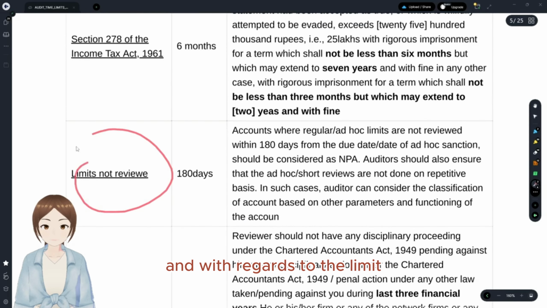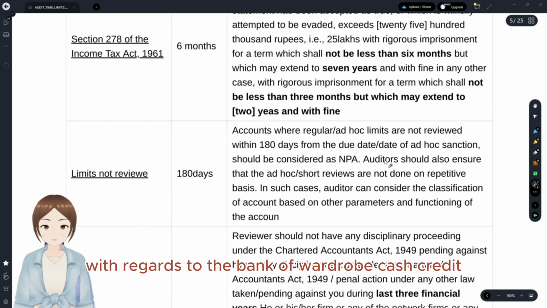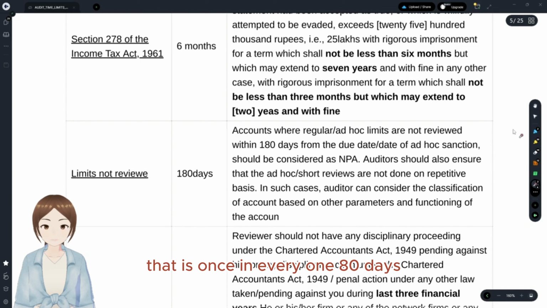And with regards to limits for bank overdraft or cash credit, if the limits were not reviewed within 180 days, that is once in every 180 days, they are regarded as an NPA.